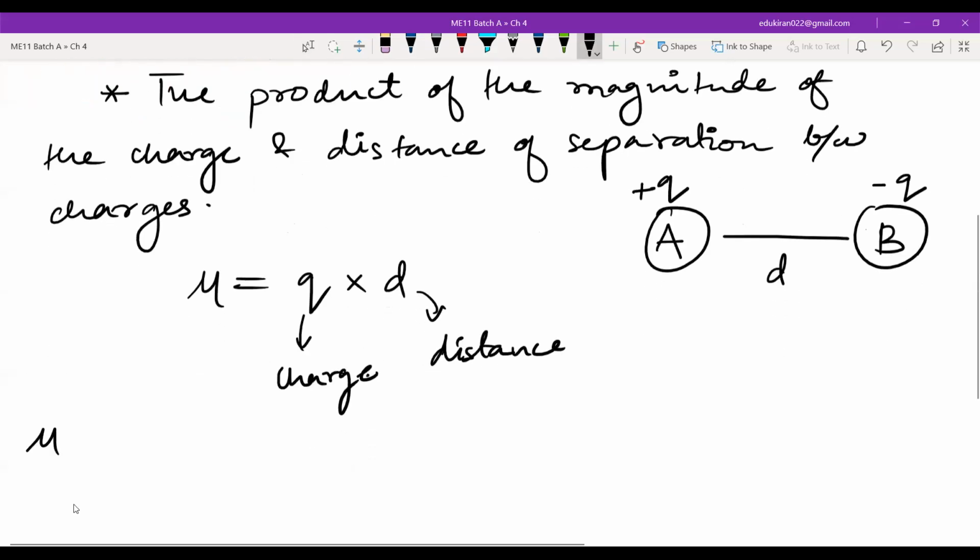So mu is directly proportional to charge, and directly proportional to distance also. These are the two important points. Write this down. Let me know if you're done.